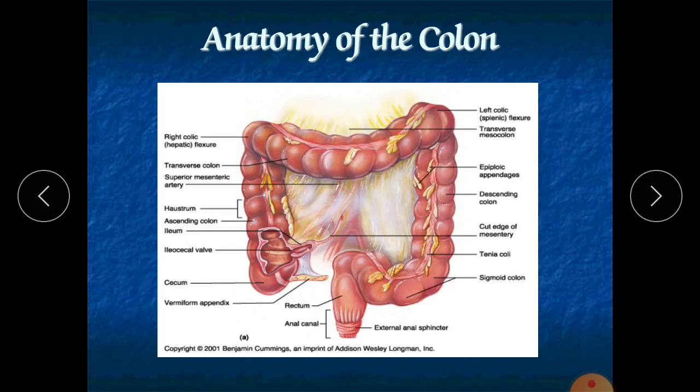Now here we can see the large intestine. Here is the appendix, this is the cecum, and from here this is the ascending colon, this is the transverse colon, this is the descending colon, this is the S-shaped sigmoid colon, and the last 20 centimeter part is the rectum. Lastly is the anal canal, which contains the external anal sphincter. In this fashion the colon parts are there, that one should know.